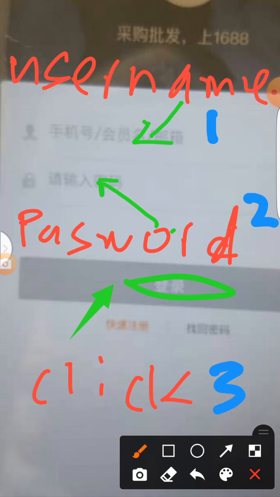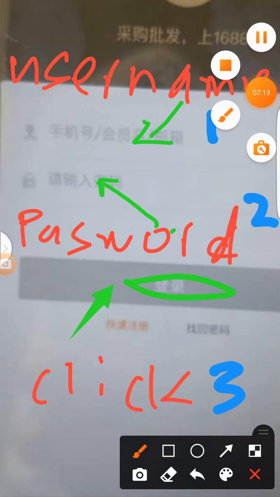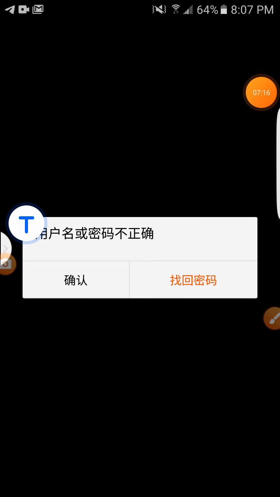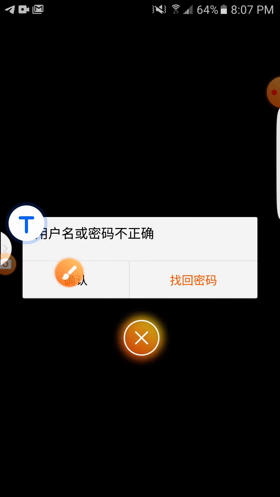But if it gives you a pop-up, there's a pop-up message you will see. Okay, so you get a pop-up message like this one. The pop-up message would say that your details are incorrect. So either you find a new password or you click to go back. This place says click to go back, and this place says find new password.